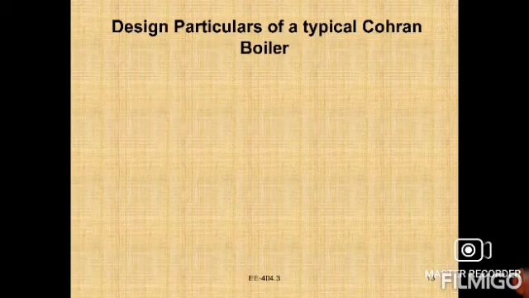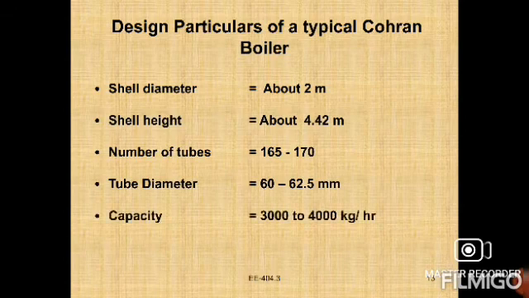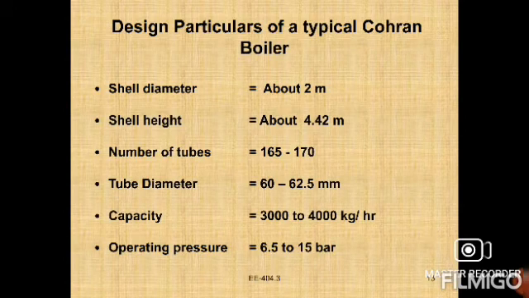Next, design particulars of a typical boiler. Whenever we need to design, first of all, shell diameter is about 2 meters, shell height about 4.42 meters, grate area 2 square meters. Grate area is also a most important thing in this. Number of tubes: how many tubes will be provided? Minimum 165, maximum 170. The tube diameter is 60 mm to 62.5 mm.